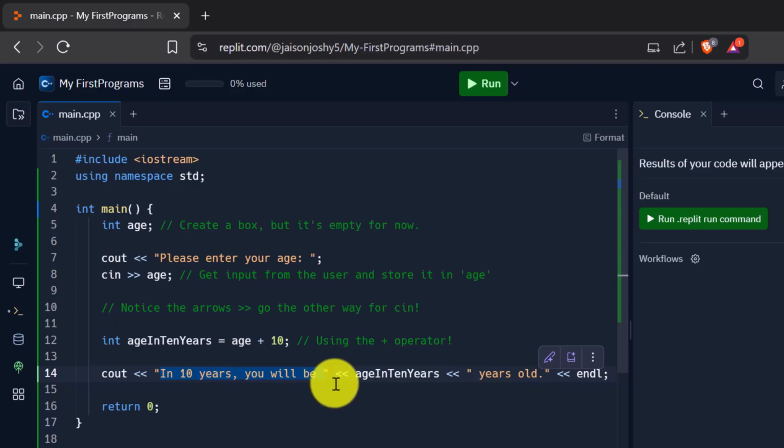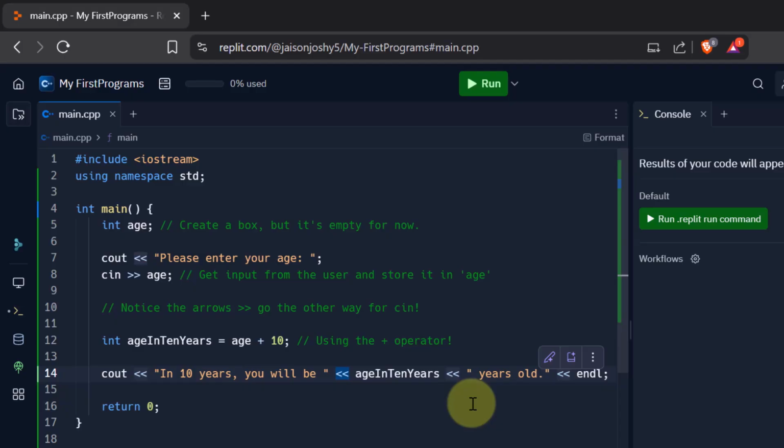Now next I want to print the actual age that they will be in 10 years. And where is that? That is stored in this ageIn10Years. So as I'm going to print a variable here, I have to again make use of these angle brackets or these arrows. Okay, so ageIn10Years. Now what did we print? In 10 years you will be that number, and I want to also print years old.